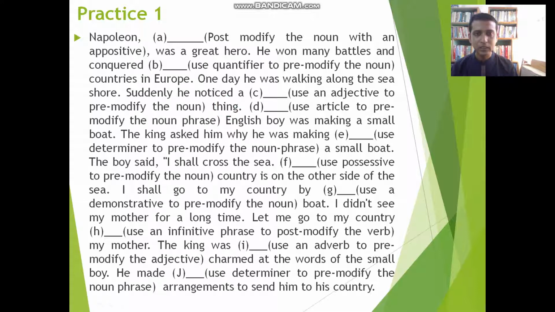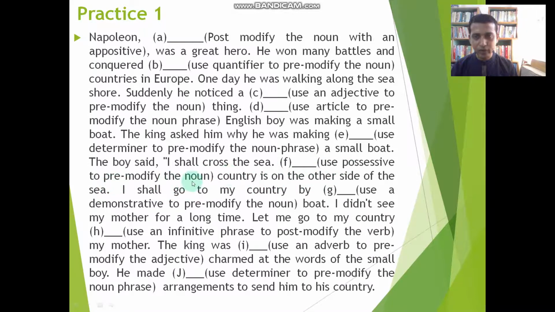Gap: use an article to pre-modify the noun phrase. "English boy was making a small boat." English boy is a noun phrase, and this noun phrase will be modified with an article. The king asked him why he was making dash small boat. Use a determiner to pre-modify the noun phrase. Students, by this time we have learned what a determiner is and how a determiner can function as a modifier. The boy said, "I shall cross the sea." Gap country is on the other side of the sea.